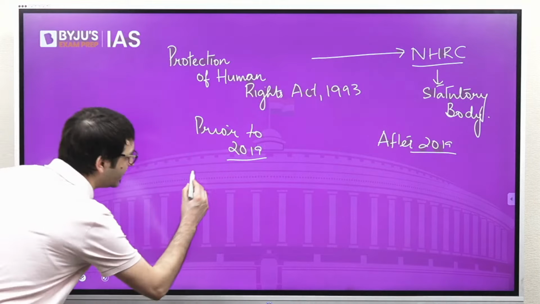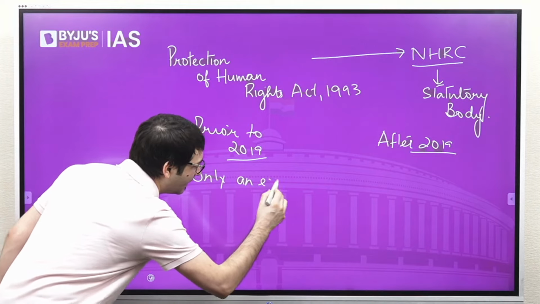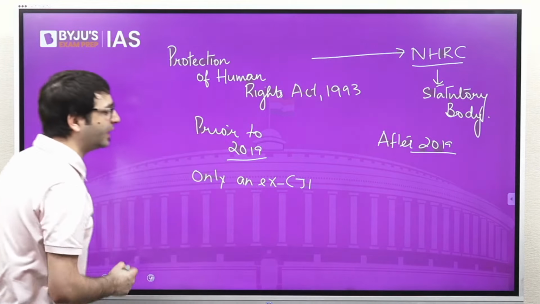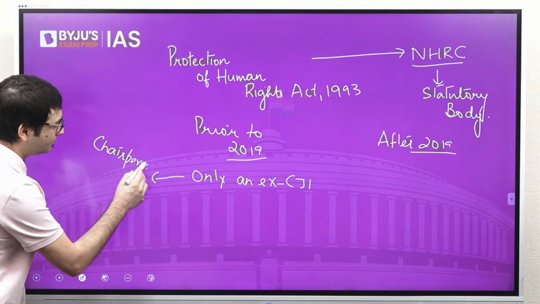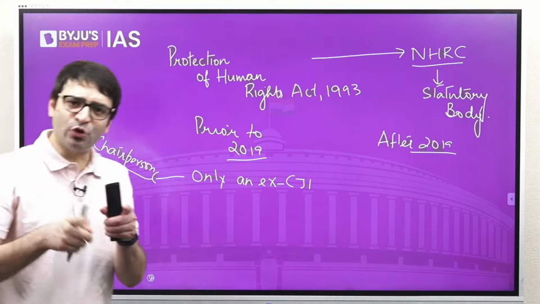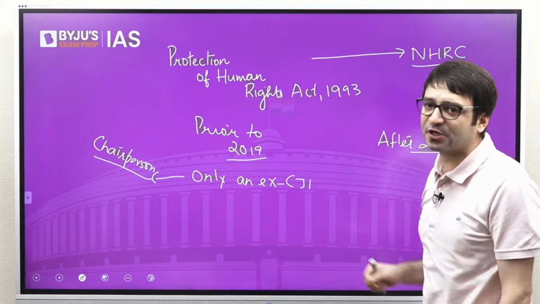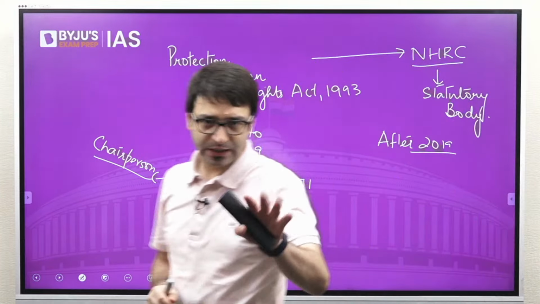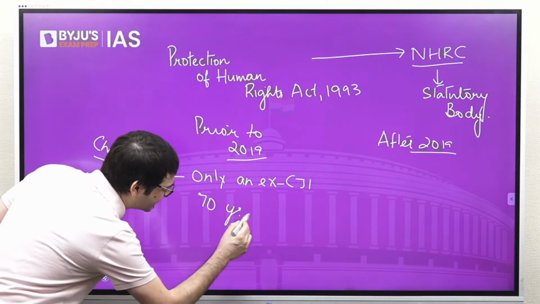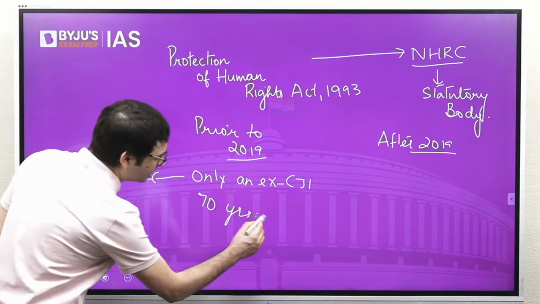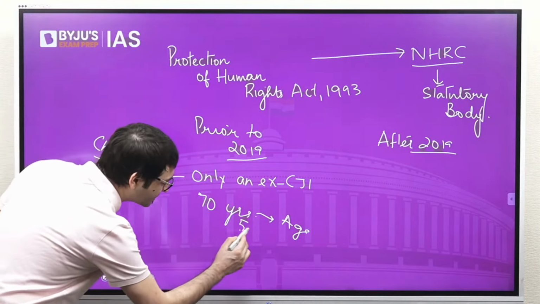Prior to 2019, only an ex-Chief Justice of India could have been appointed as a chairperson. If you have been a Chief Justice of India, you are qualified to be appointed as the chairperson of the National Human Rights Commission. Clear? You hold office till the age of 70, the chairperson of NHRC, and the term is 5 years.